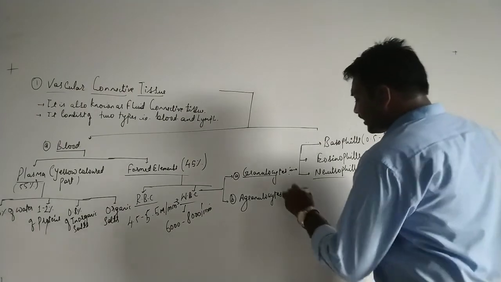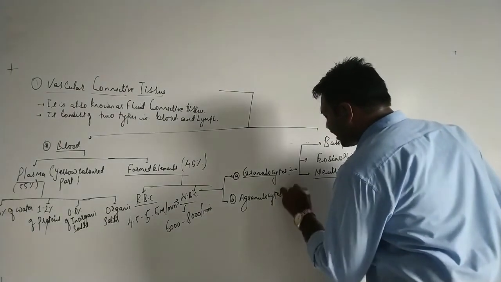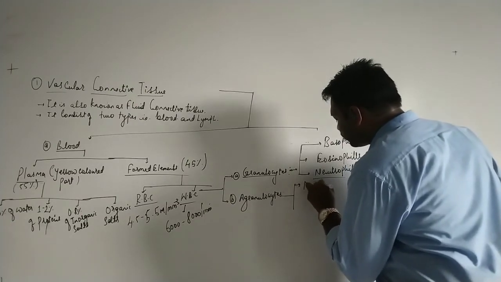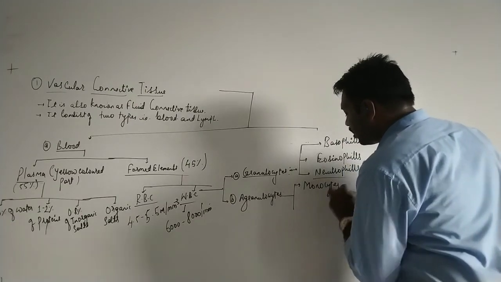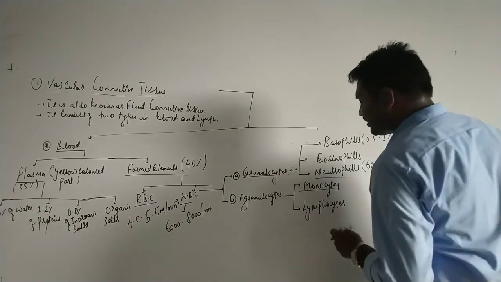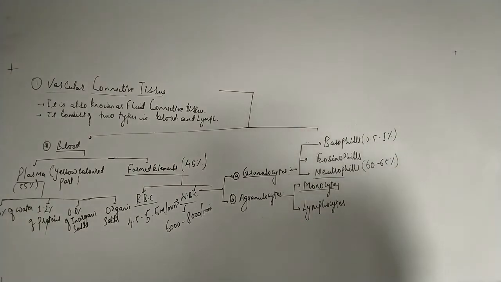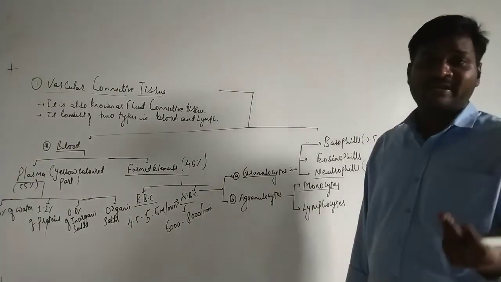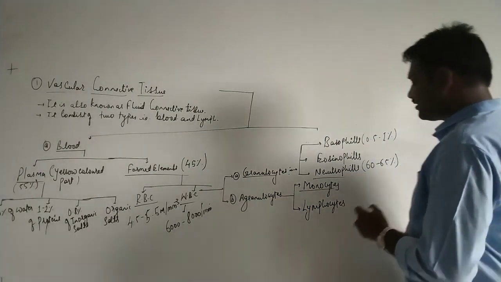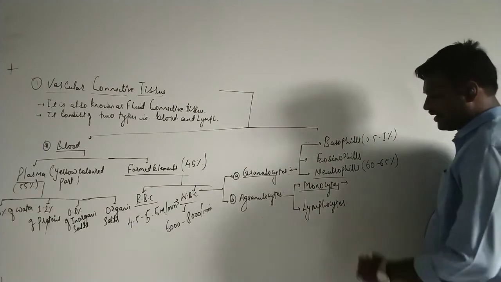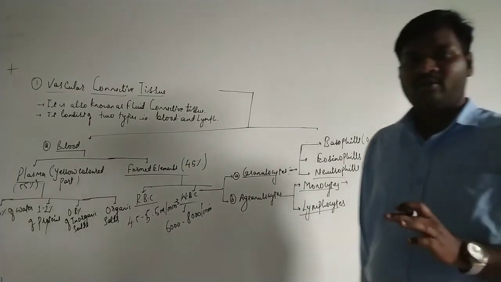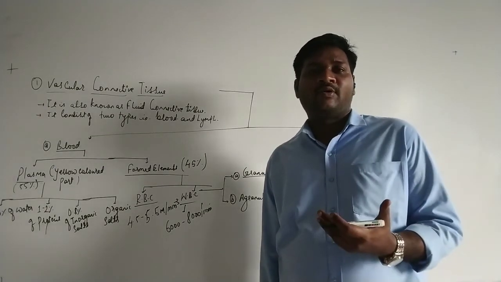Next, agranulocytes. Agranulocytes can be of two types: monocytes and lymphocytes. Monocytes are responsible for releasing the macrophages. We have studied in the areolar connective tissue that they consist of macrophages. These macrophages are formed by the monocytes, and lymphocytes produce the antibodies within the living body. What are antibodies?